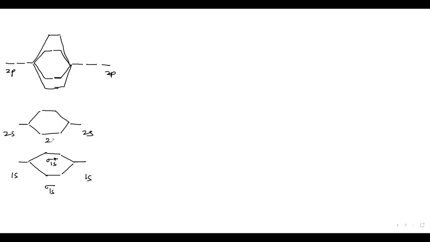Now we have, this is 2s, and that is sigma star 2s. This is sigma 2pz. This is pi. This is pi. This is also pi star now. This is pi star. This is sigma star 2pz.